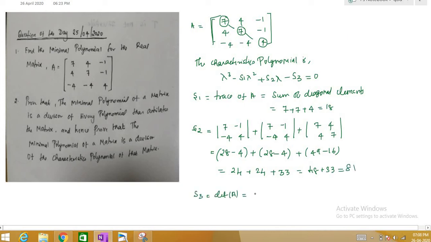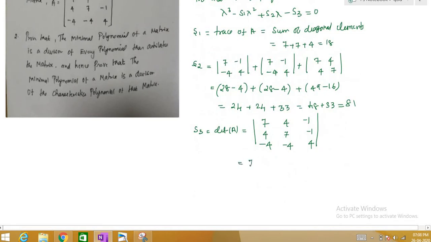And S3 is the determinant of A. So you have to find the determinant for the given matrix 7, 4, minus 1 and 4, 7, minus 1 and minus 4, minus 4 and 4. So just expand this determinant.